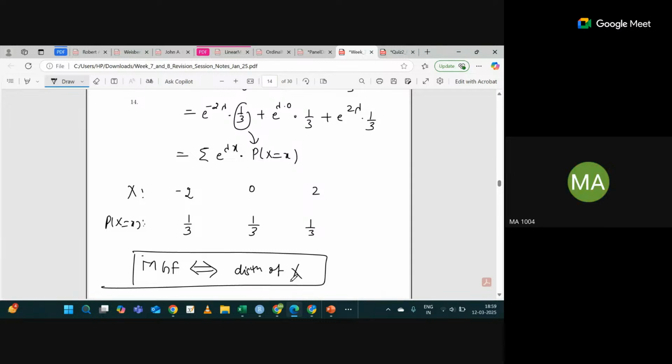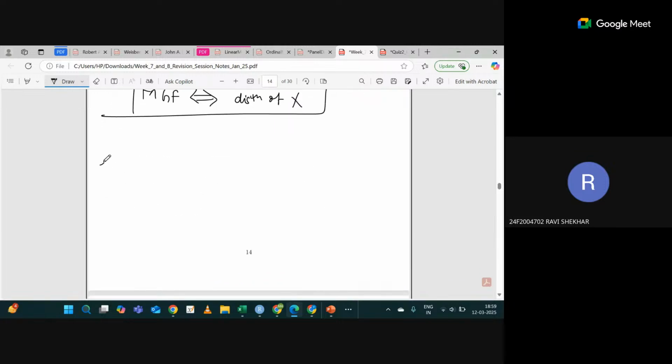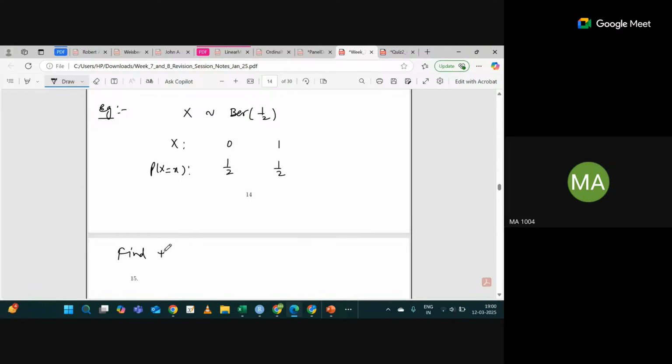One more thing, suppose there is a twist: suppose I ask what is the MGF of the centralized version of X, then how will you proceed? We will subtract p from every value. Suppose X is Bernoulli half, so X is taking values 0, 1 with probabilities 1 by 2, 1 by 2. Now my question is, find the MGF of the centralized version of X.